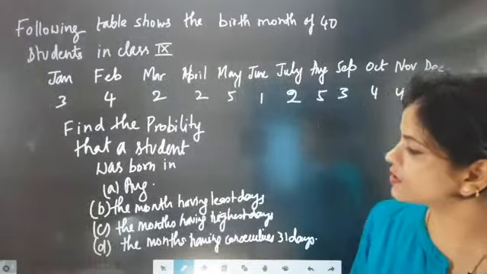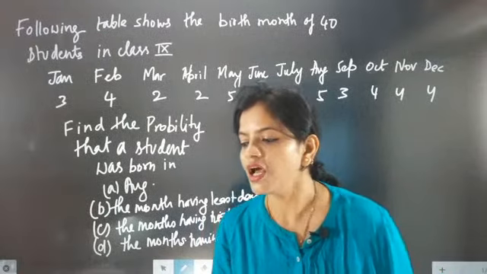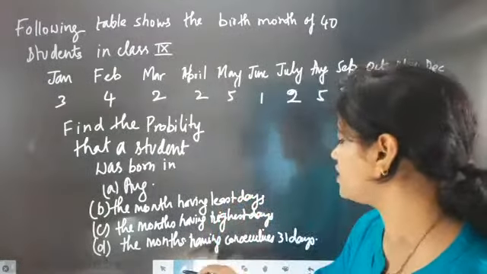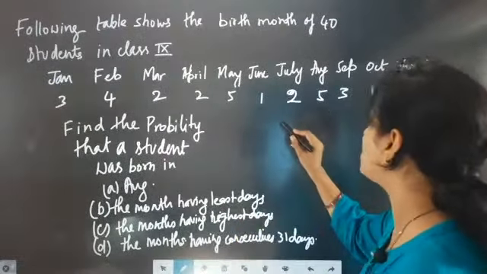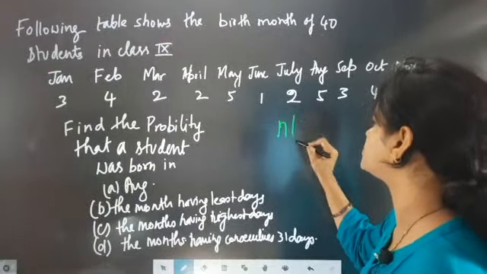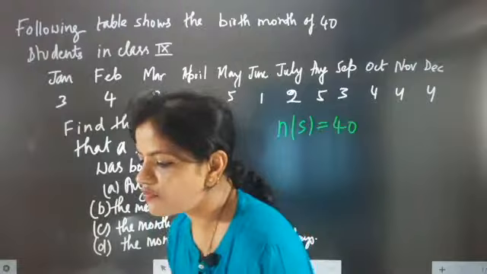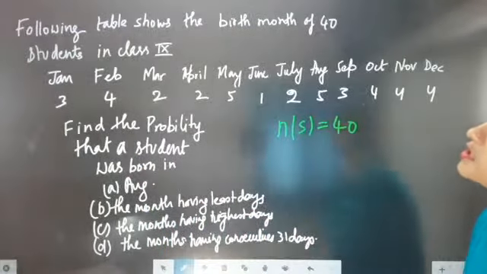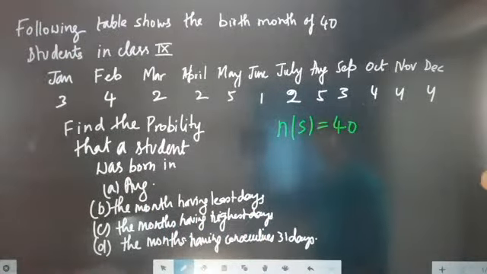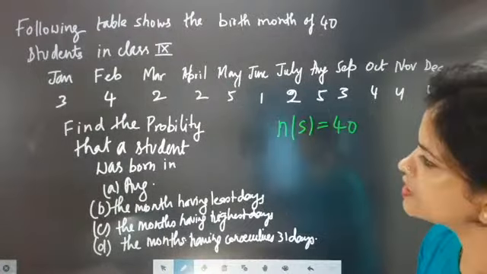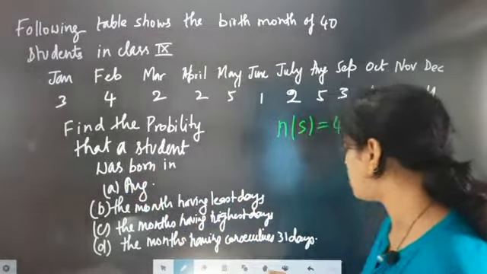First we are going to check for a total of 40 students. The following table shows the birth month of 40 students. First, the children born in August.